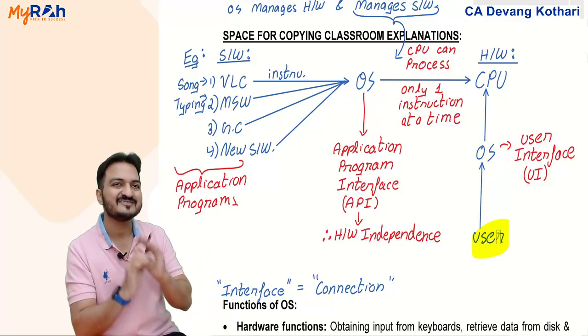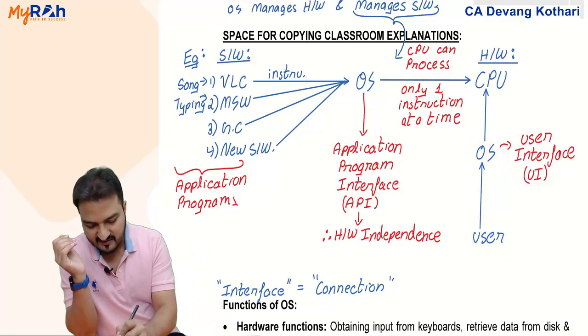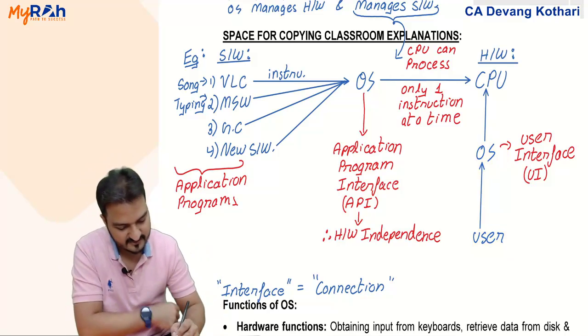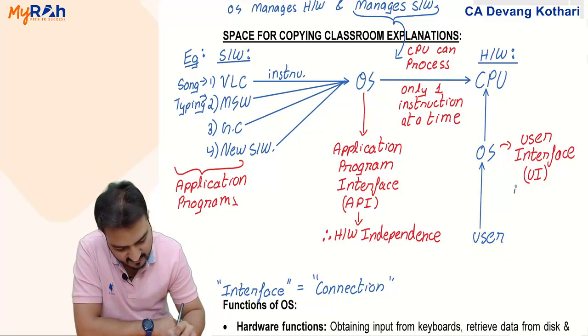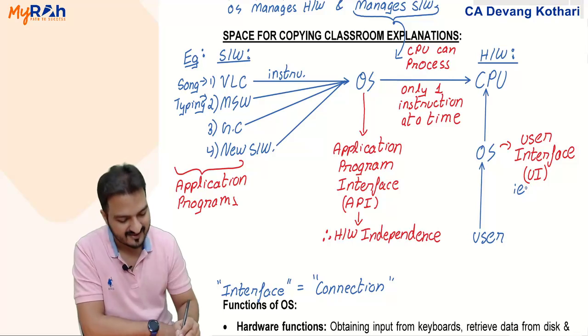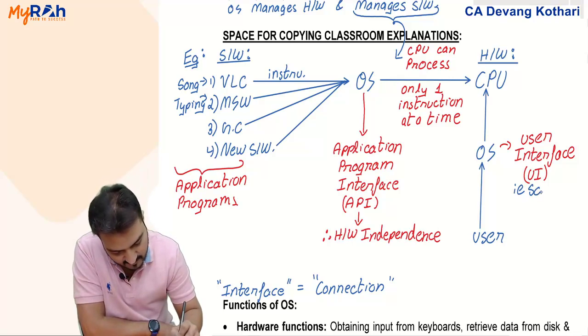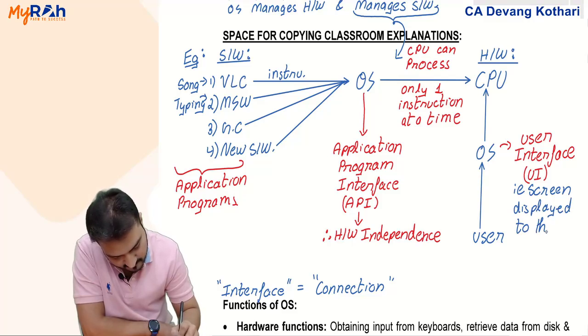But in a simpler way, what is user interface? In the simplest way I can say, it is basically the screen that is displayed to the user.